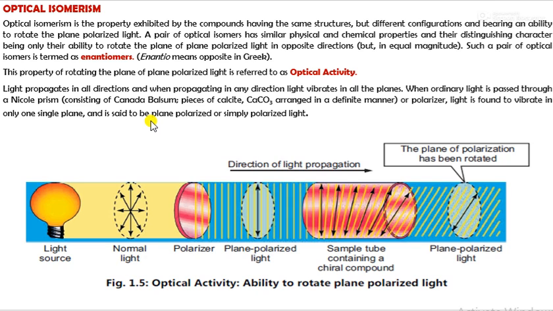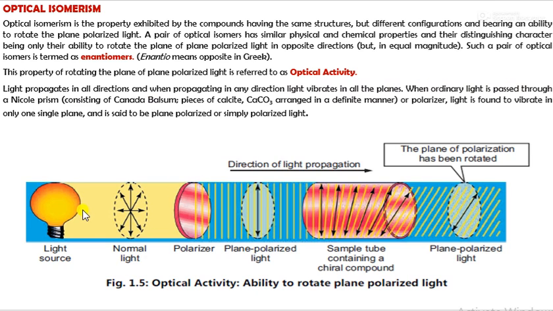Then what is plane polarized light? You can see the light propagates in all directions from this light source. When ordinary light, which has all the possible planes, is passed through the Nicol prism, as you can see here, it is propagated in only a single direction.